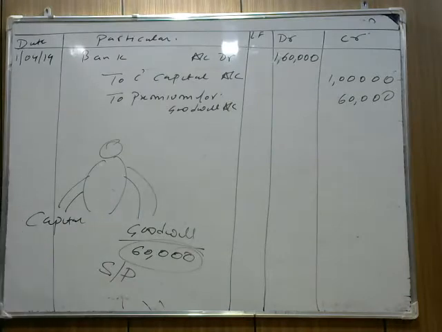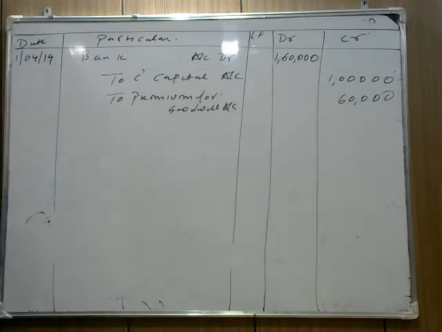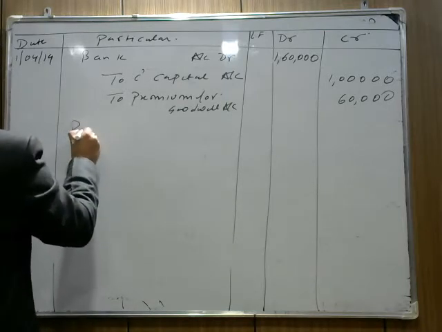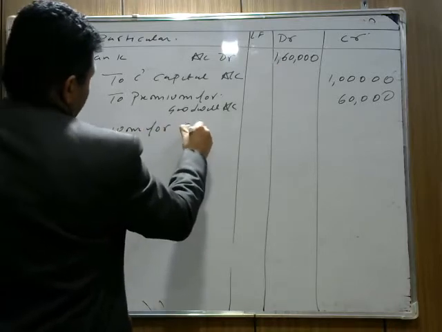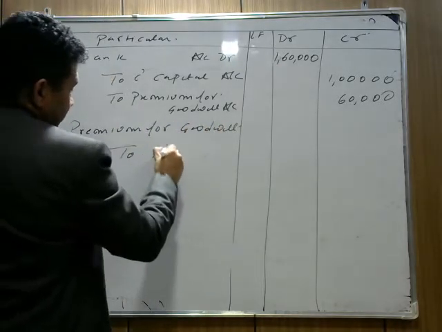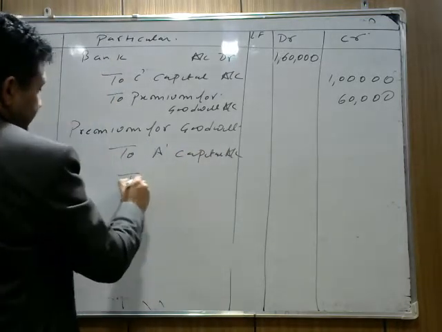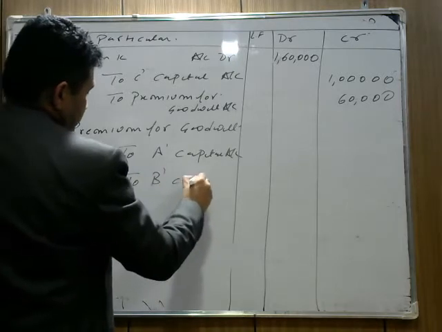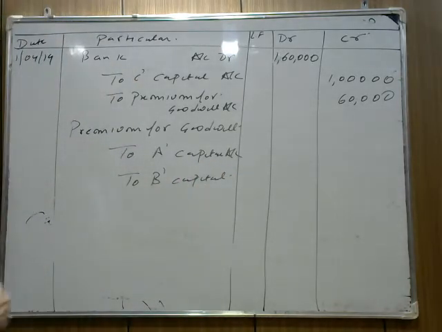But next part, when we divide the goodwill, we write premium for goodwill account debit to A's capital account to B's capital account. Now the goodwill is 60,000, as given in the question.